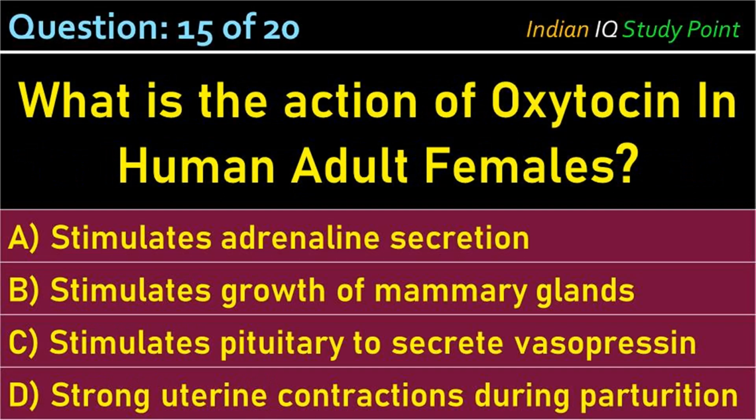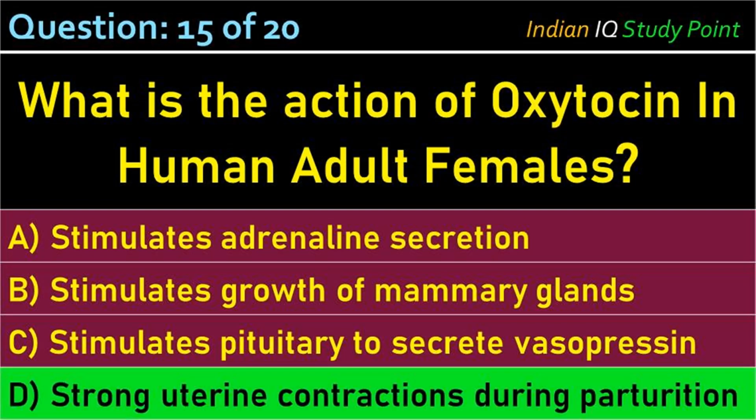Coming to the next question. What is the action of oxytocin in human adult females? Option A, stimulates adrenaline secretion. B, stimulates growth of mammary glands. C, stimulates pituitary to secrete vasopressin. D, strong uterine contraction during parturition. And the correct answer is option D, strong uterine contractions during parturition.